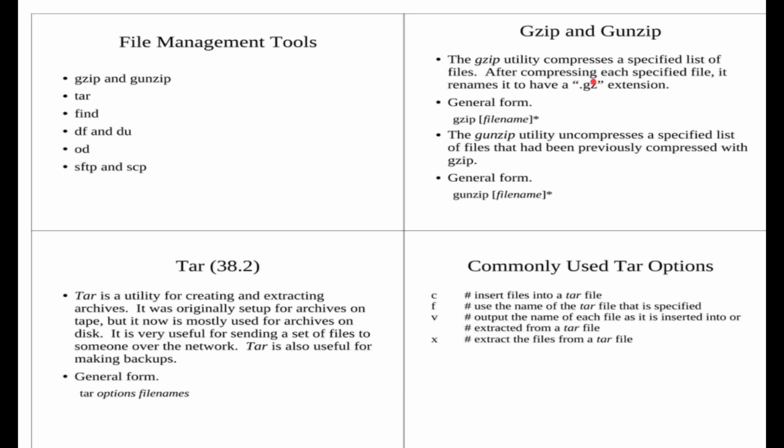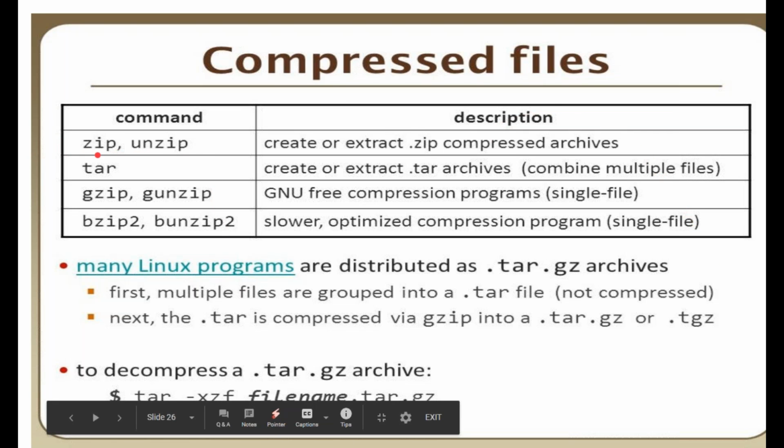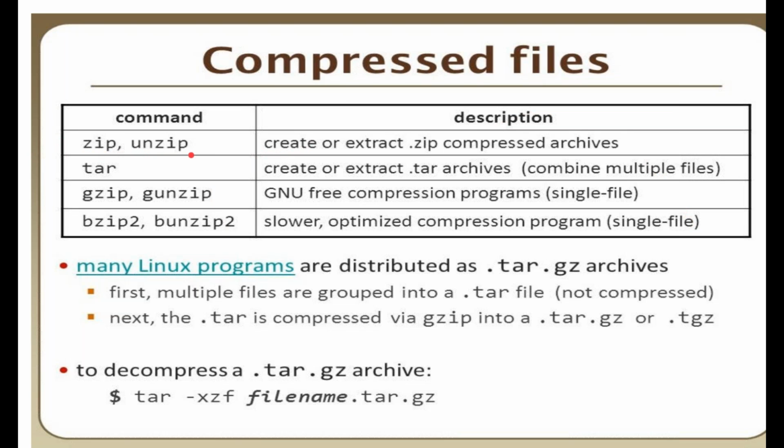Similarly, zipping is also compression. Let me tell you a few commands like this one: zip and unzip. Zip is for creation and unzip is for extraction. Tar is nothing but to combine multiple files. gzip and gunzip are the GNU free compression programs, combining into a single file. And bzip is a slower version of zipping, an optimized compression program, which also combines into a single file.